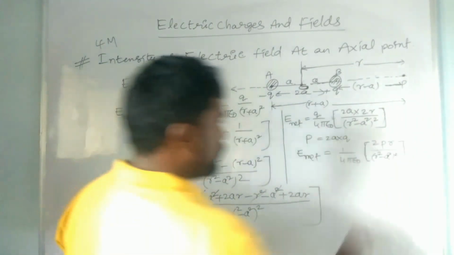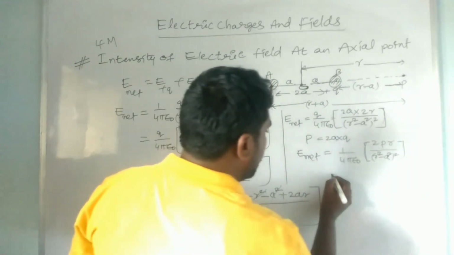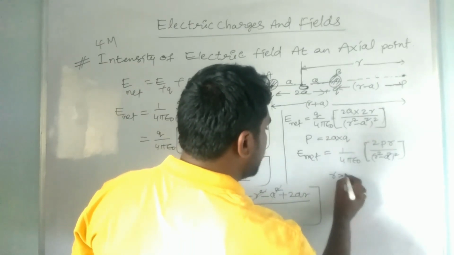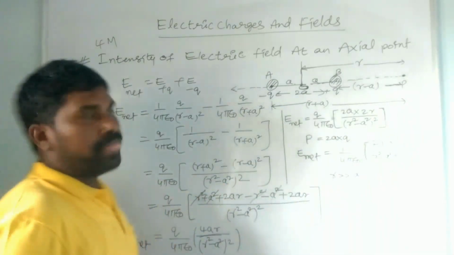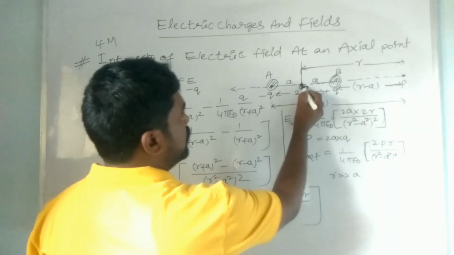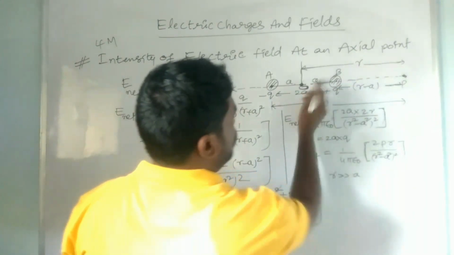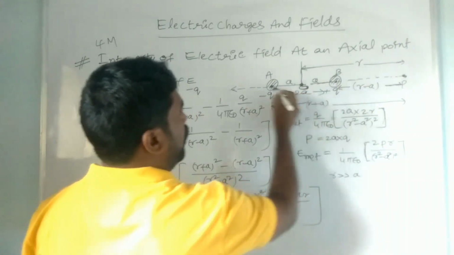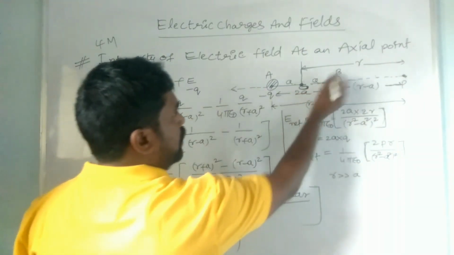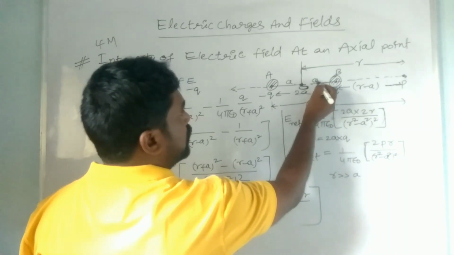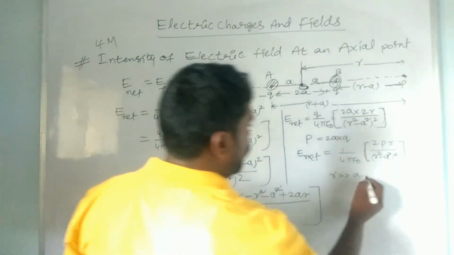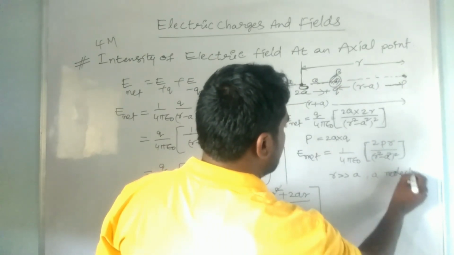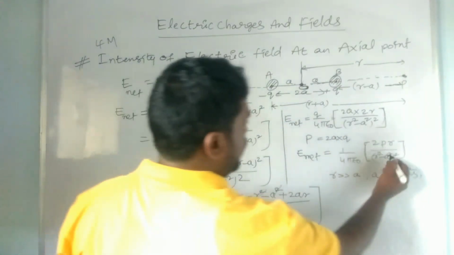And next, if R is definitely very much greater than the A value, this is the R value. The axial line point is always far away, outside of the dipole, always outside of the dipole. Hence, the R value must be greater than the small a value. So therefore A is neglected.